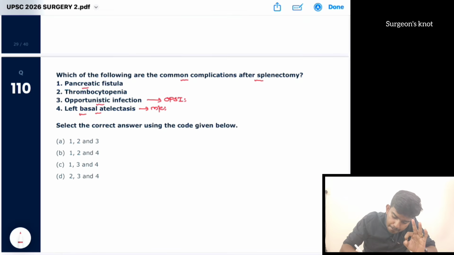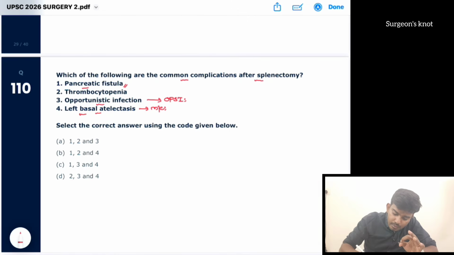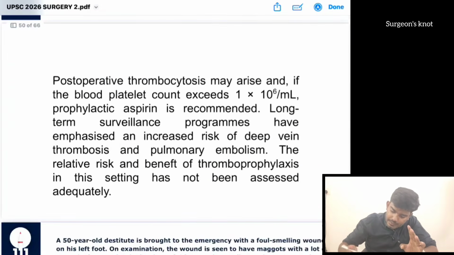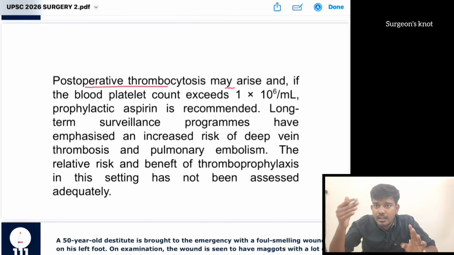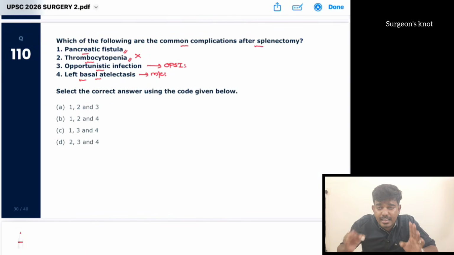Then there can be a pancreatic fistula. Between the pancreas and the bowel there can be a fistula because of manipulation at that site. Also a pancreatic abscess can be formed. Also there will be thrombocytosis, not thrombocytopenia. The platelet level will go on increasing. Post-operative thrombocytosis may arise if the platelet level goes above one lakh. So the answer is it is not thrombocytopenia, there can be thrombocytosis. So it is 1, 3 and 4.